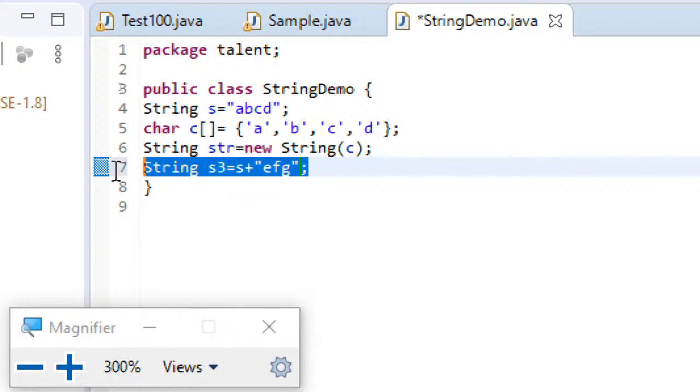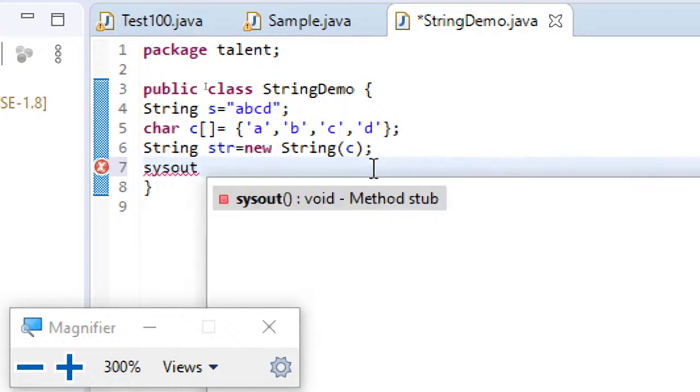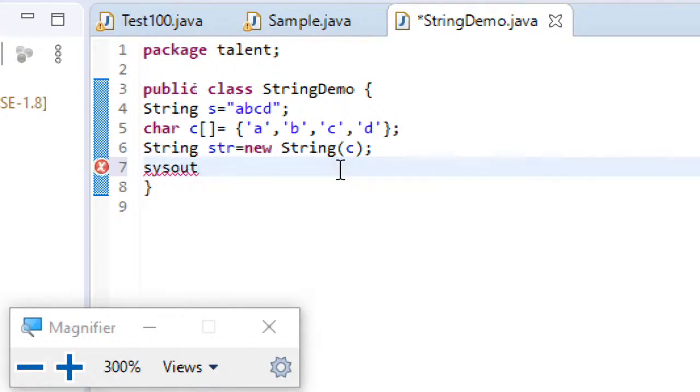And one more thing, observe here: if I print System.out, Ctrl+Space, what happened?